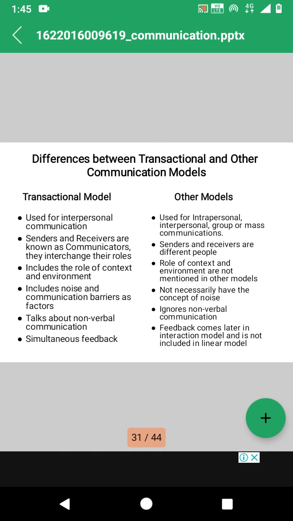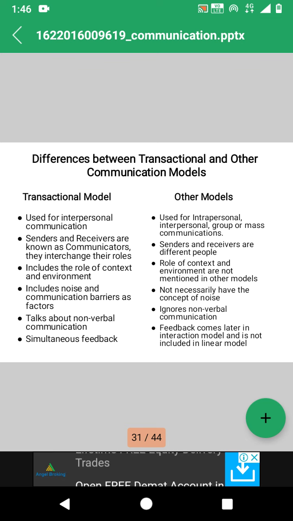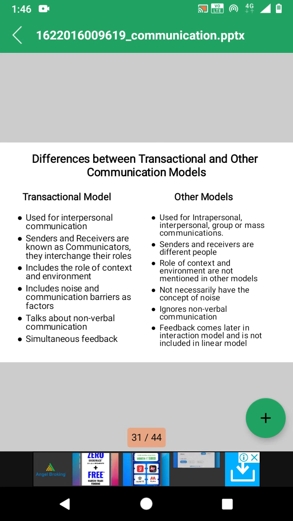Yes, in the linear model there is no concept of feedback, whereas in the interactional model the feedback is very late. Okay, these are some points regarding the difference between the transactional model and other models.